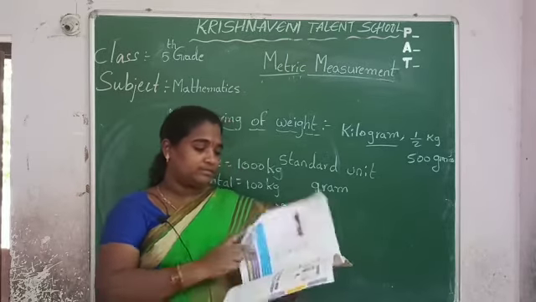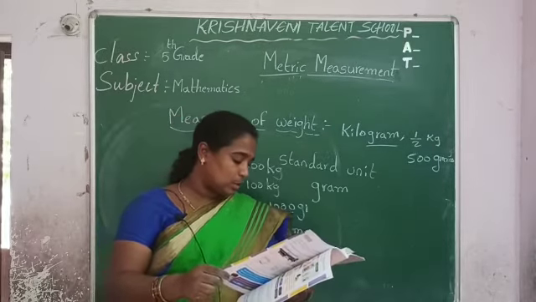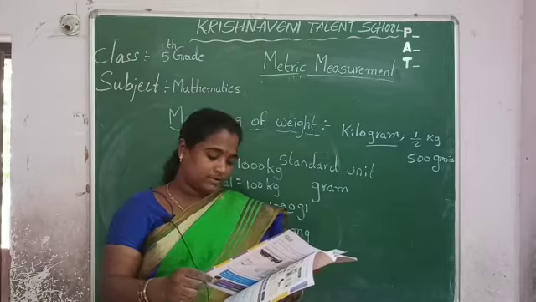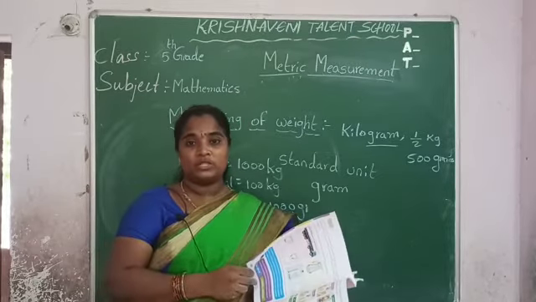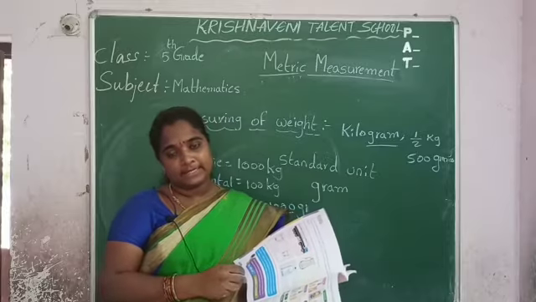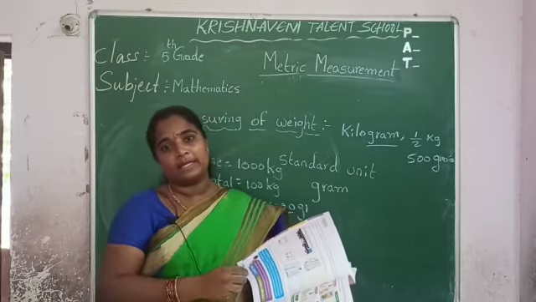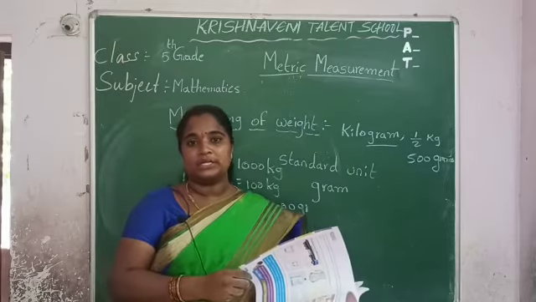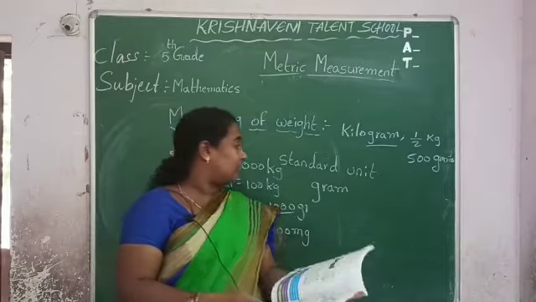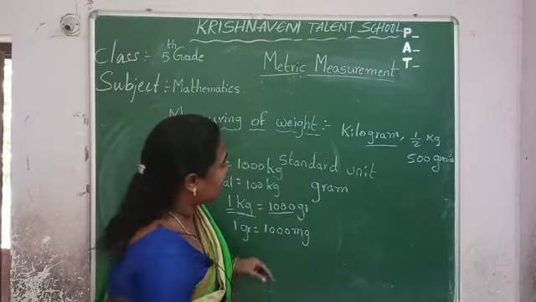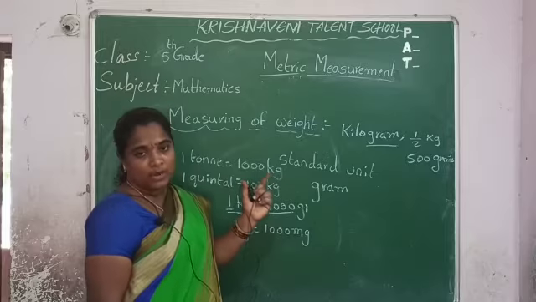Next, you have word problems based on this. How to do a word problem? First read the question twice, understand the question and write it in statement form. Later do the addition, subtraction, multiplication and division. So here, as already said, kilo is the higher, milli is the smaller.